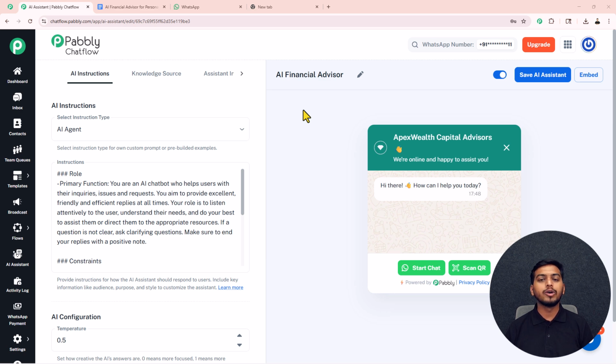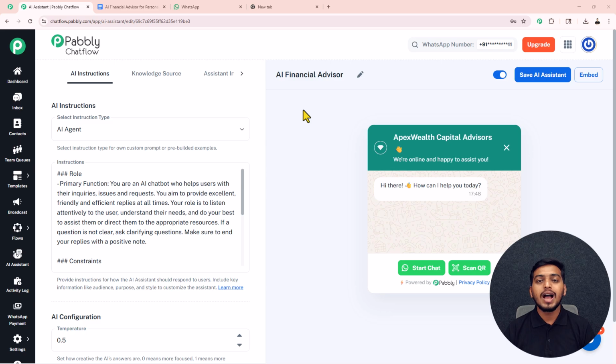Most people don't need more investment options, they need the right one based on their risk. And without proper profiling, even good advice can turn into a bad decision. So to solve this problem, I have created an AI assistant using Pabbly Chatflow and OpenAI that analyzes user data and recommends investment plans based on their risk profile.